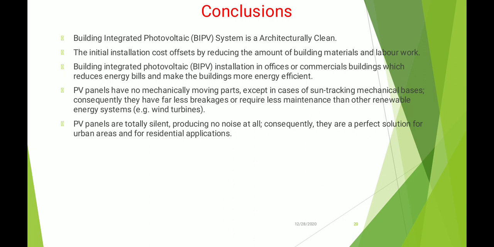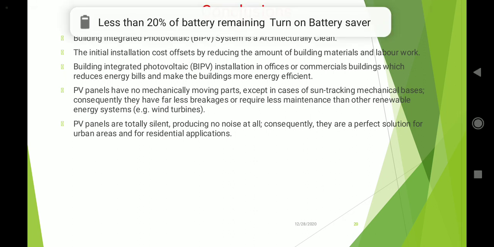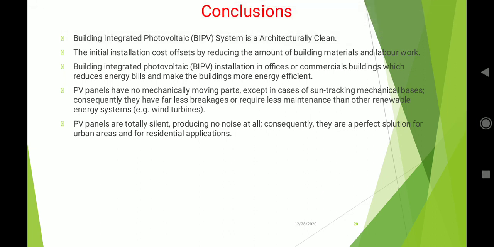Now, the final conclusion of this PPT is that building integrated photovoltaic systems are architecturally clean. The initial installation cost is offset by reducing the amount of building material and labor work. Now, BIPV installation in offices or commercial buildings reduces energy bills and makes the building more energy efficient. And PV panels have no mechanically moving parts, except in the case of sun tracking mechanisms. Consequently, they have far fewer breakages or require less maintenance than other renewable energy systems, for example wind turbines. And PV panels are totally silent, producing no noise at all. Consequently, they are a perfect solution for urban areas and for residential applications.